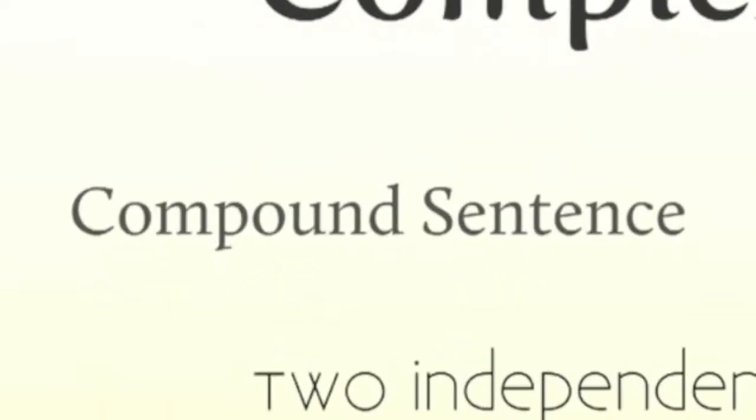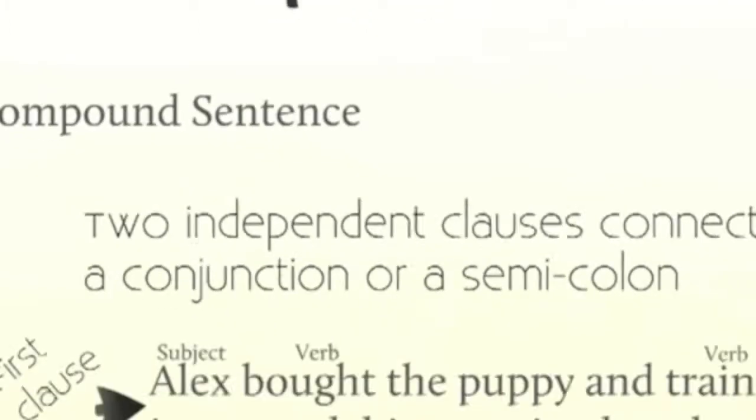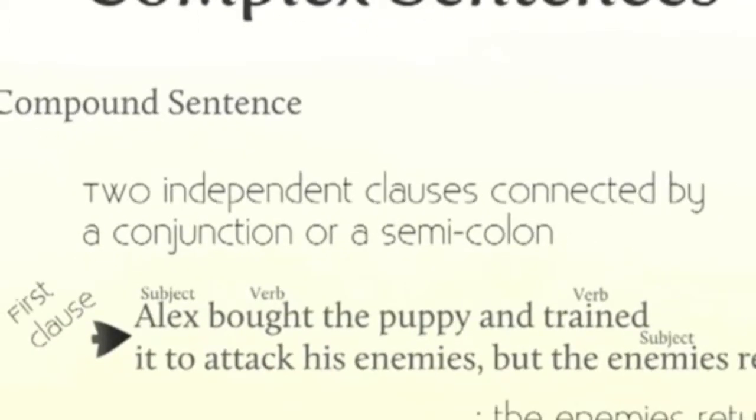A compound sentence, then, is a mixture of at least two independent clauses. A compound sentence can have these two independent clauses connected in a variety of ways, either by a conjunction or a semicolon or some sort of combination of the two. Remember that a compound sentence means that it's two independent clauses, and again, independent clauses are clauses that could stand alone as a complete sentence.